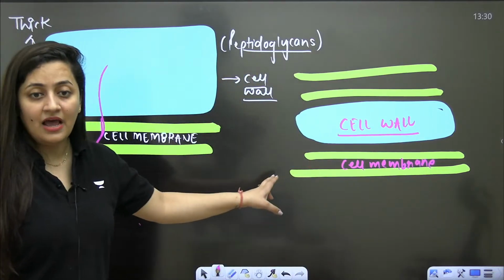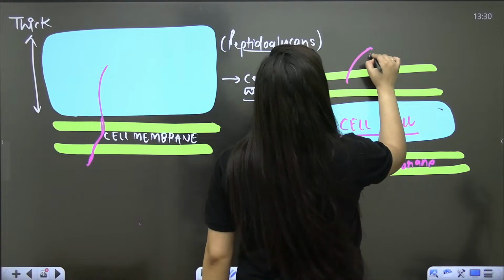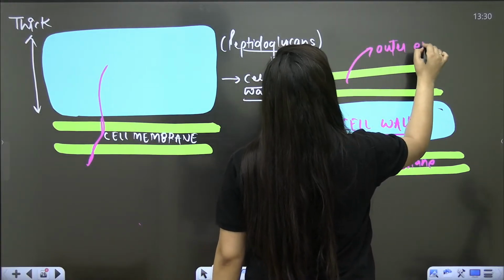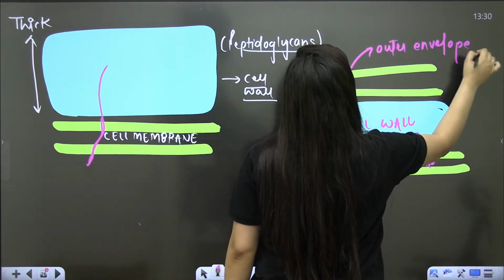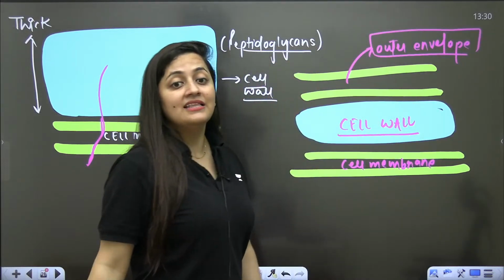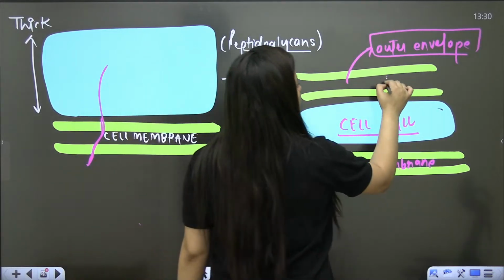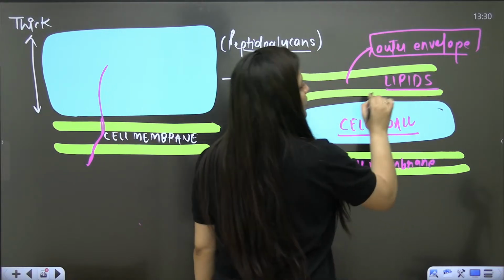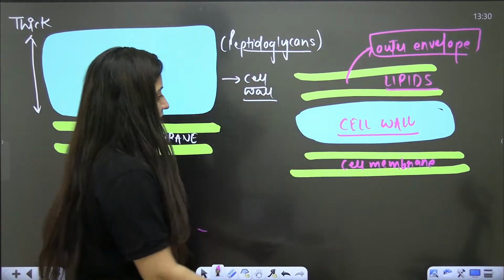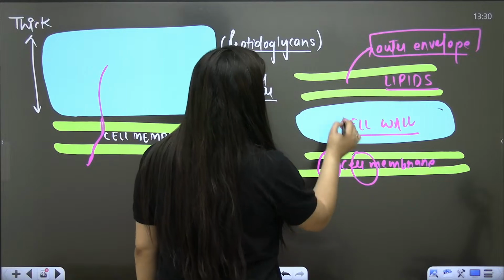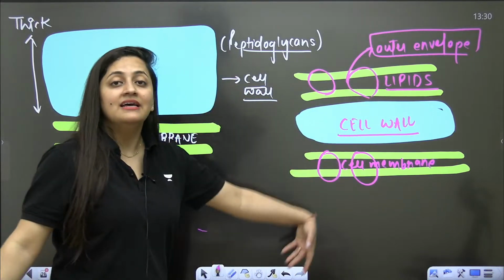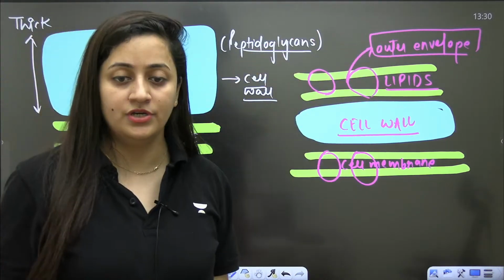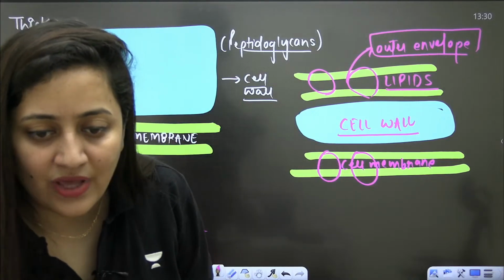Plus here in gram negative bacteria, you will see one more outer envelope, and that outer envelope is again made up of lipids. So when you add alcohol or the acetone, it is going to create the pores here. And that stain will come out. Okay, bache, that stain will come out.